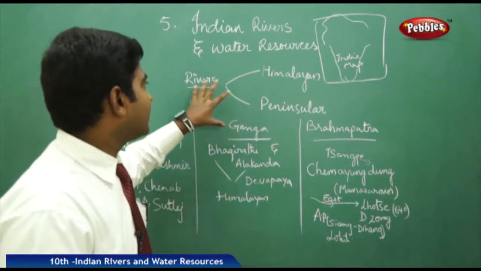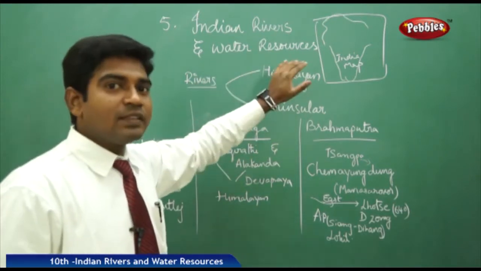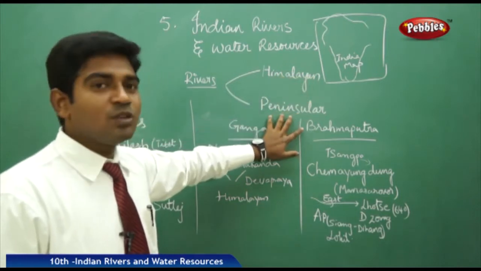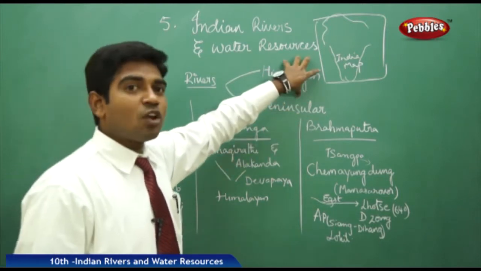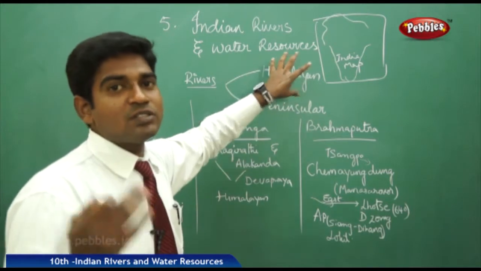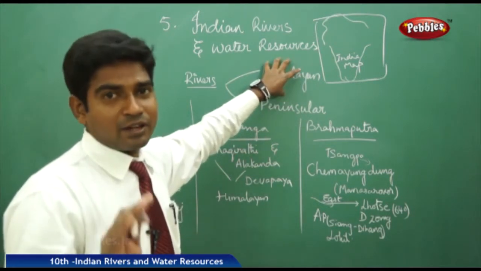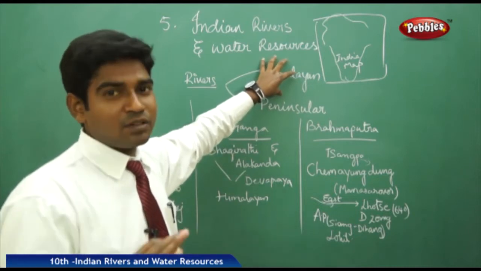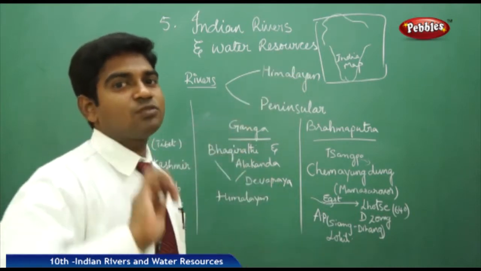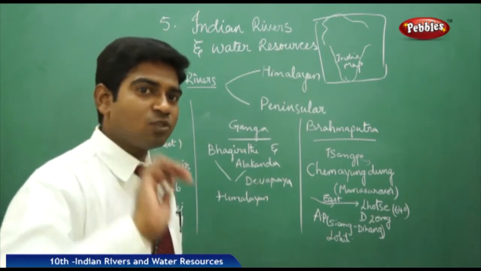We have mainly divided the rivers into two major categories: the Himalayan rivers and the peninsular rivers. The rivers which originate from the Himalayan belt, or which have their source of water from the Himalayan region, are called Himalayan rivers. These are also known as perennial rivers because they have continuous flow. Throughout the year they flow continuously.